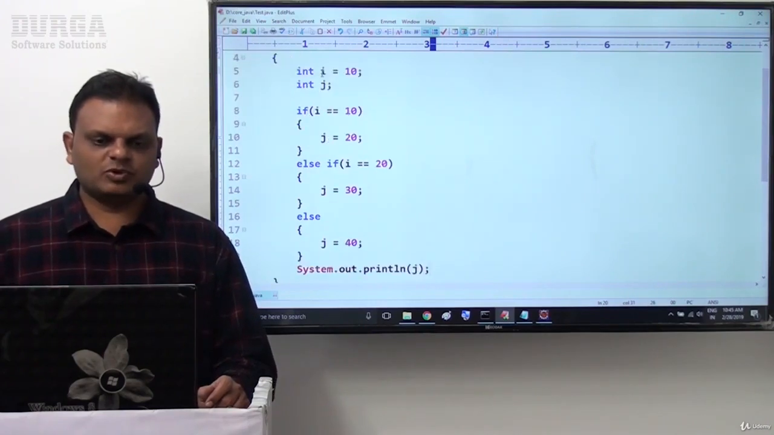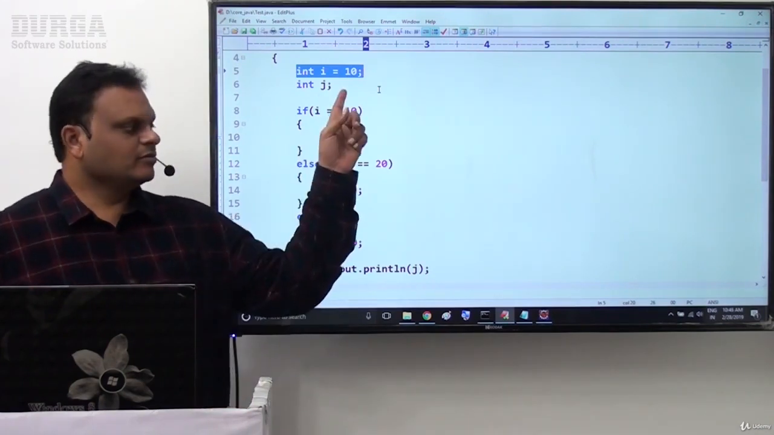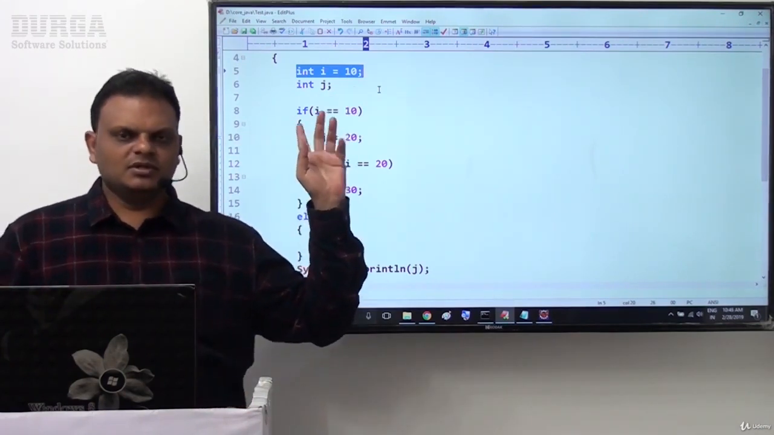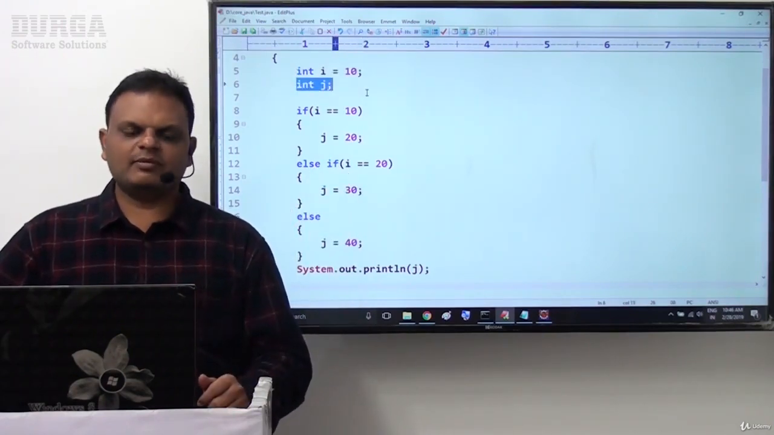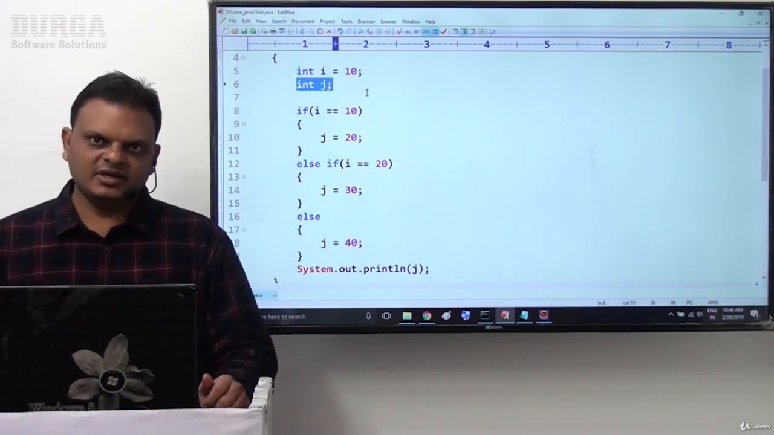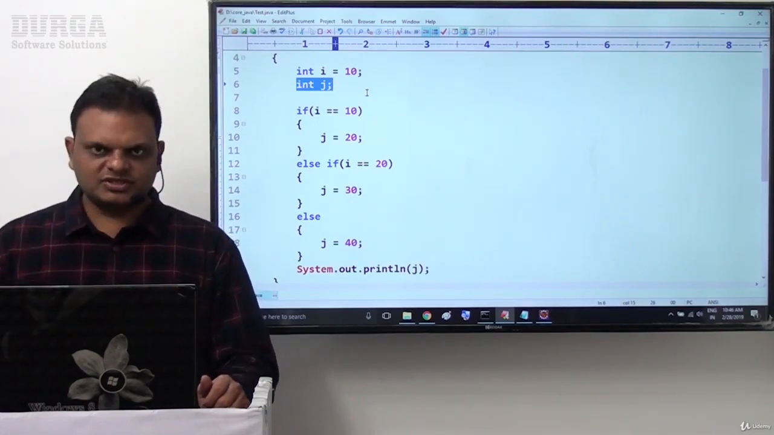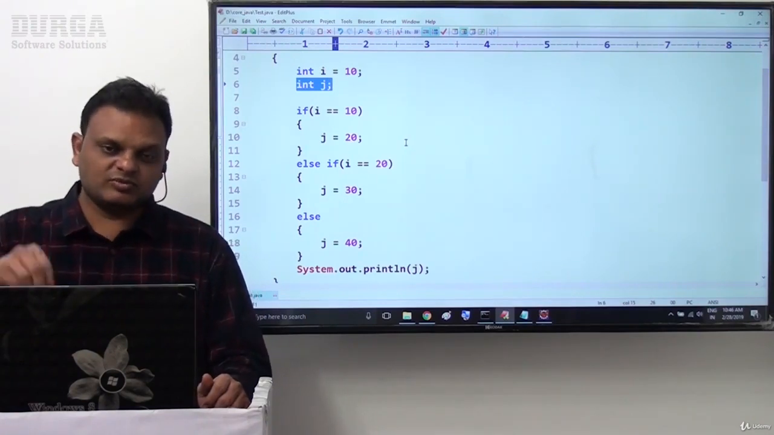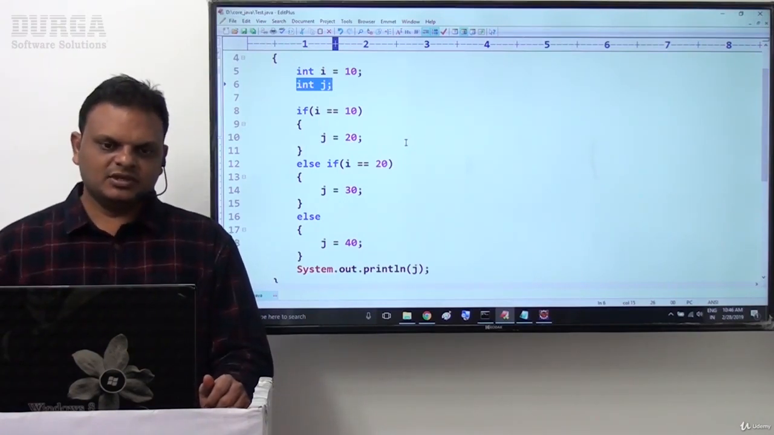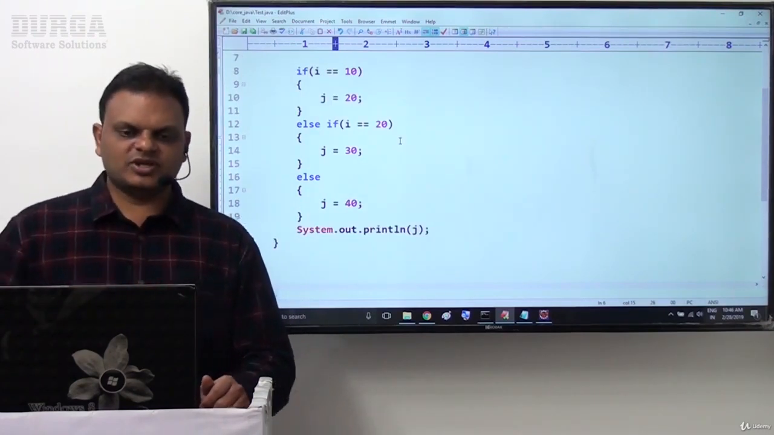When we compile this program, compiler will recognize int i = 10. No problem with this variable. Why? Because it is a local variable, and here we are having initialization explicitly, so no compilation error. Int j, when compiler encounters this int j, compiler recognizes this j variable is a local variable without initialization. So compiler must check whether j variable is initialized or not before accessing j variable.